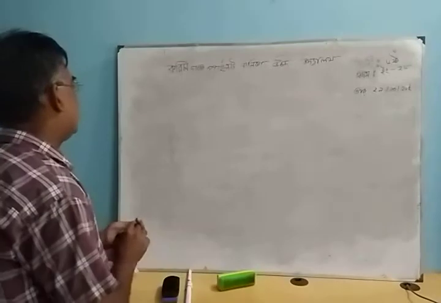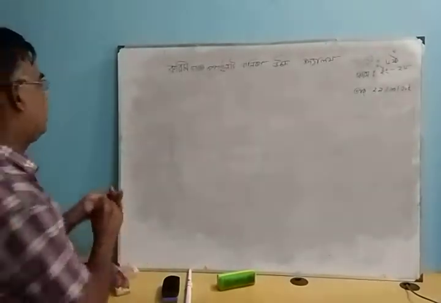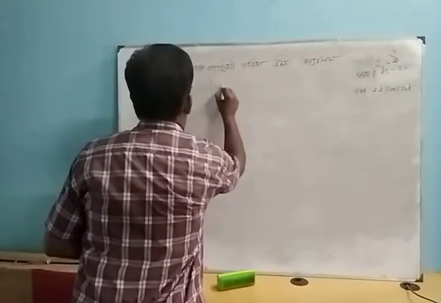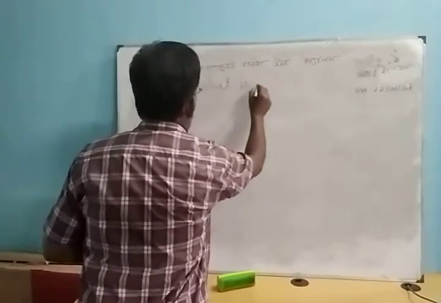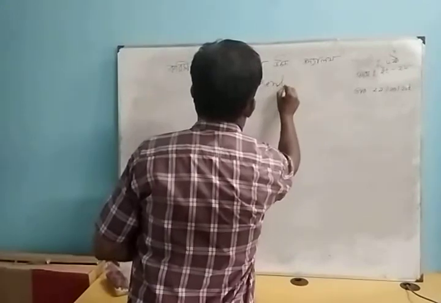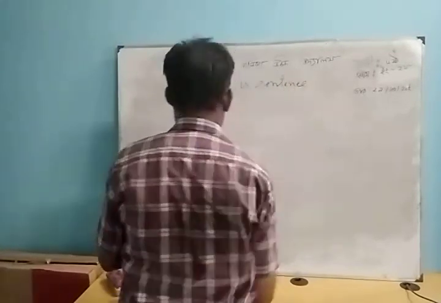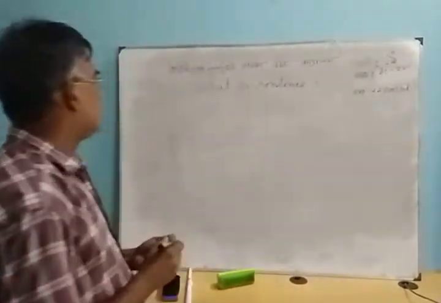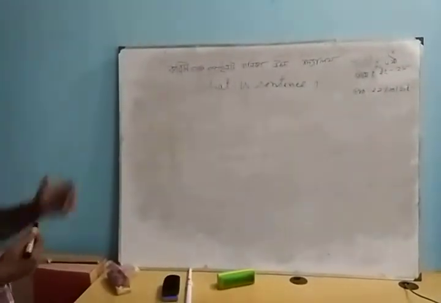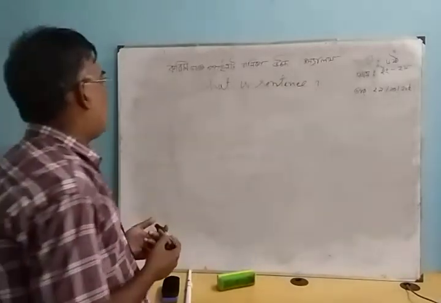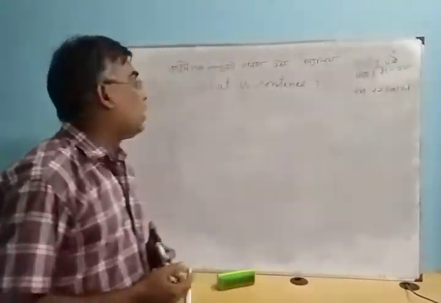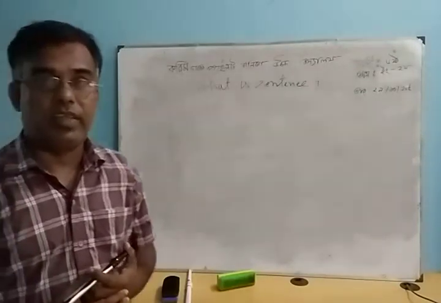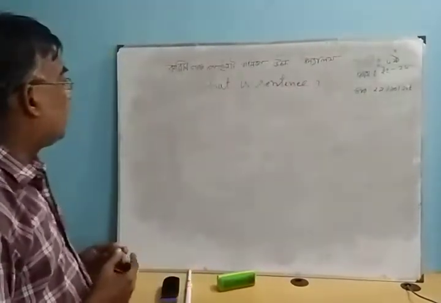What is a sentence? A sentence is a group of words put together completely.